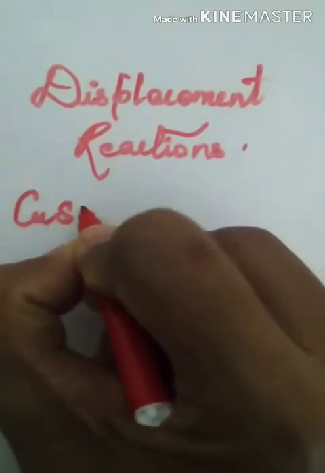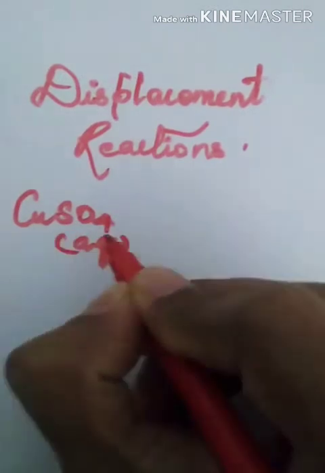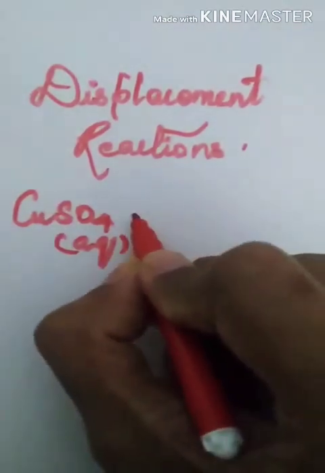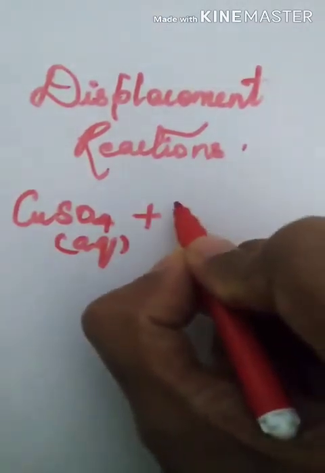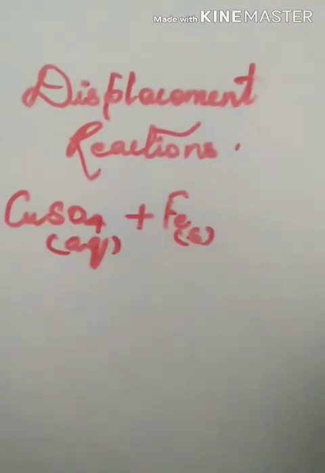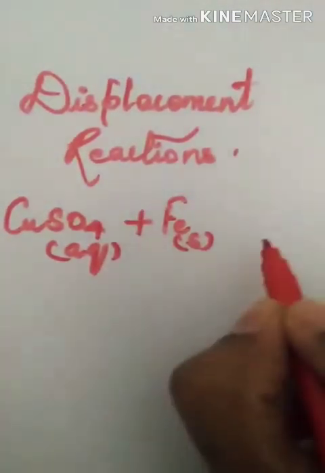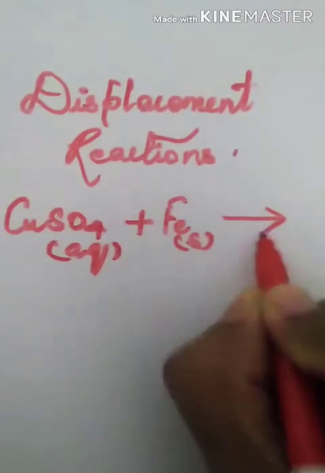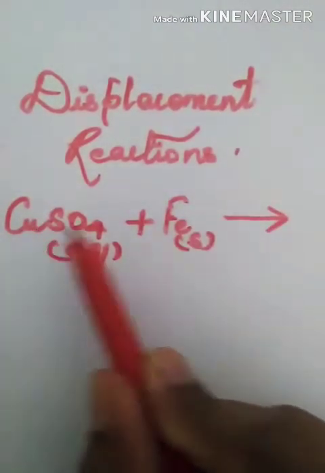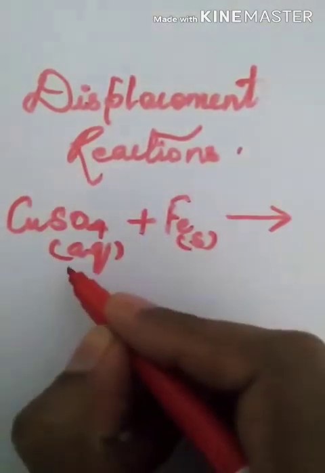Copper sulfate in aqueous form. Copper sulfate crystals in water is aqueous form. Copper sulfate, CuSO4, plus Fe, iron filings, iron pieces. If you make them react with each other, what will be the products that you get? Now in this reaction, there's a competition between these two ions. In aqueous solution, how will they behave?